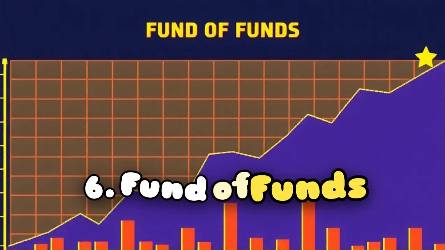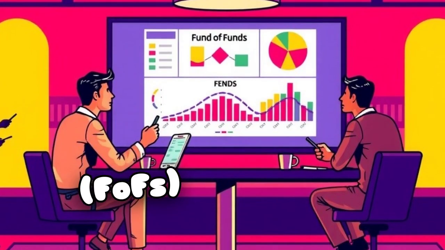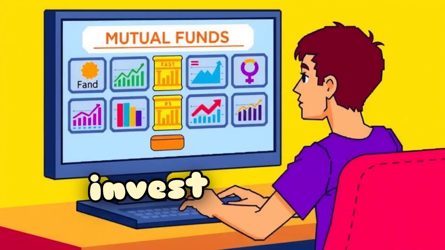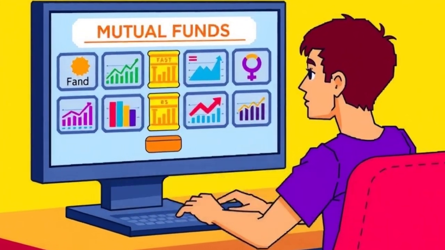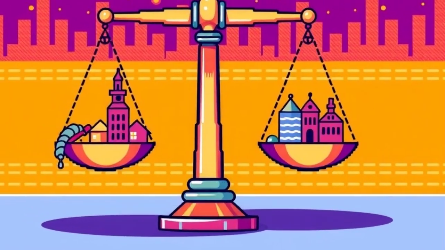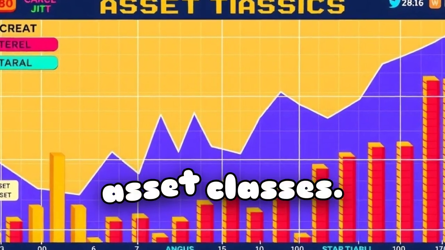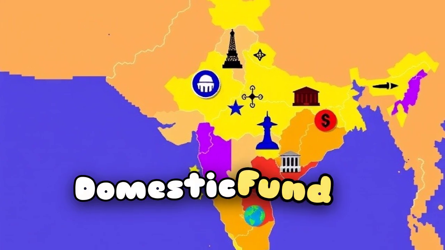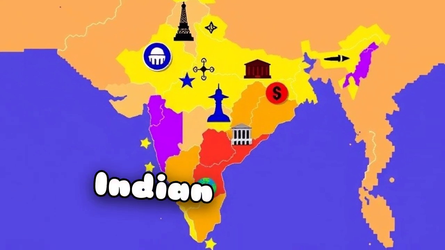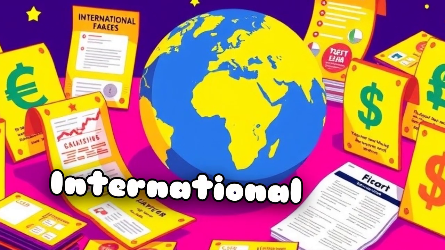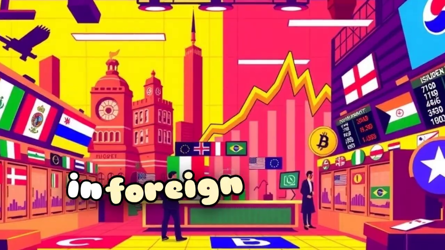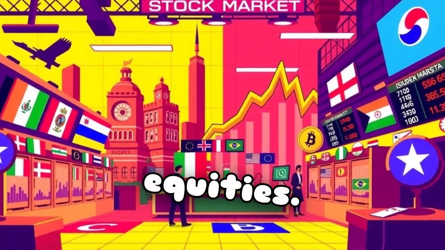6. Fund of funds, FOFs. Objective: these funds invest in other mutual funds rather than directly in stocks or bonds, offering a diversified portfolio across various asset classes. Types. Domestic fund of funds invest in Indian mutual funds. International fund of funds invest in foreign mutual funds or global equities.